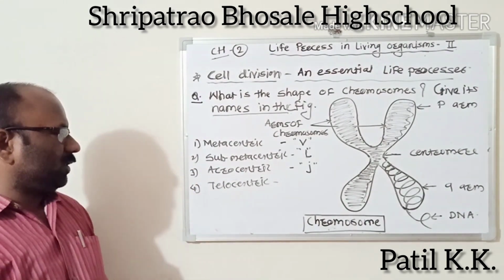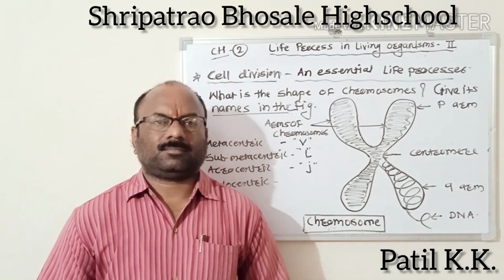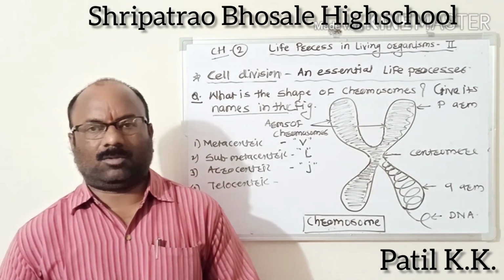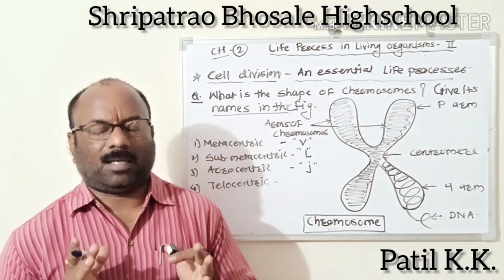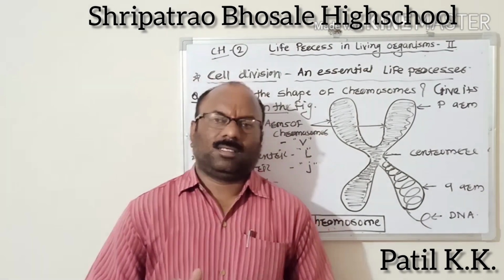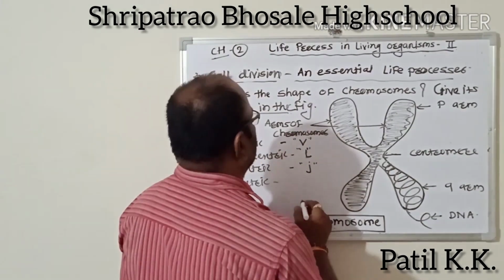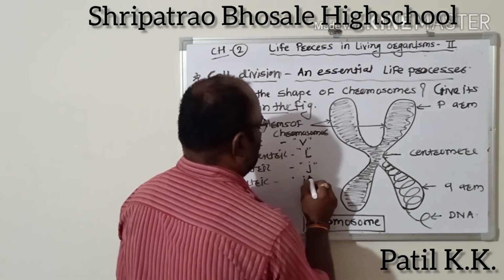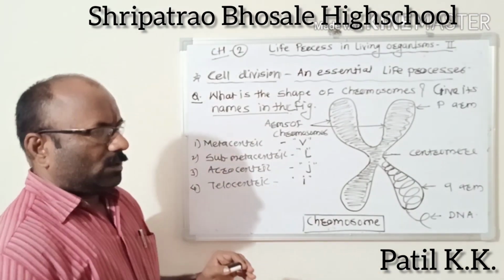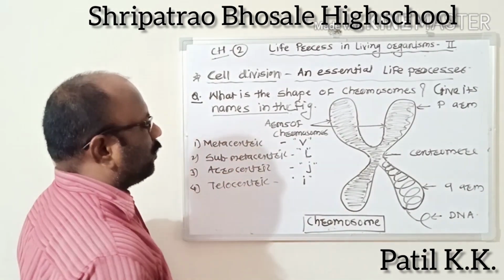And the fourth is telocentric. What is the shape of the telocentric? The centromere is right at the end of the chromosome, resulting in only one arm. Thus it looks like the English letter I. These are the types of chromosomes.